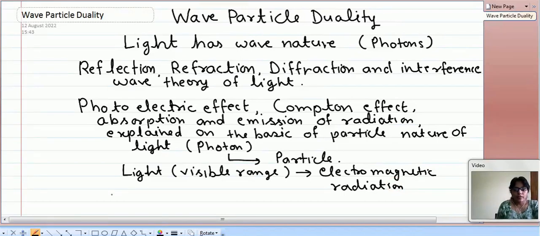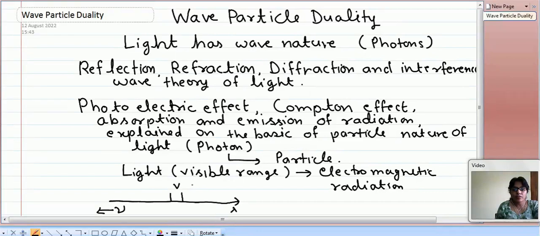So we know that in electromagnetic radiation, lambda is increasing in this direction and frequency is increasing in the opposite direction. In between we have visible light, and then we have infrared, and then microwave, and then radio wave.